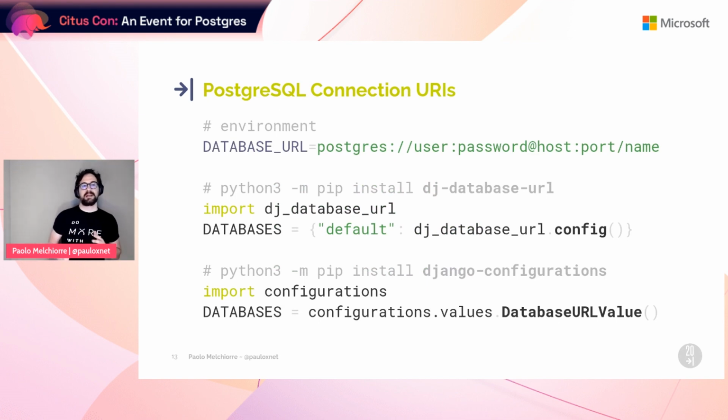If you, on the other side, embrace the 12-factor methodology, you can define a database URL variable in your environment. Depending on whatever you use, dj-database-url directly or Django Configurations, your databases section should look something like this, so very slim.